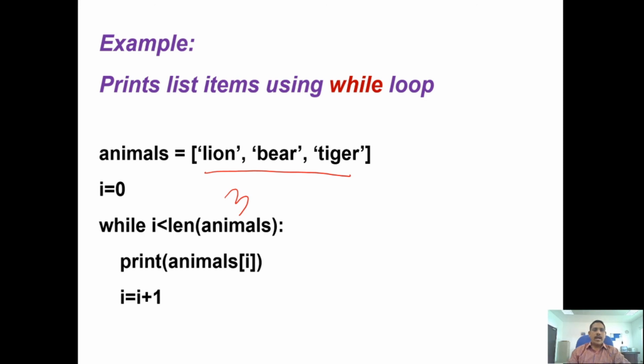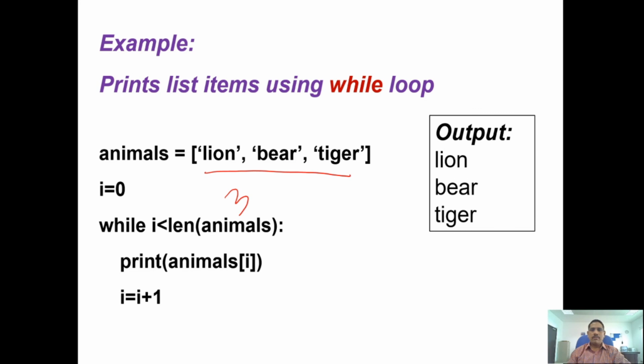So print animals of i. It will execute one by one: lion will come, bear will come, then tiger will come. So this is the way the loop will be executed. This is just to print the list items using a while loop.